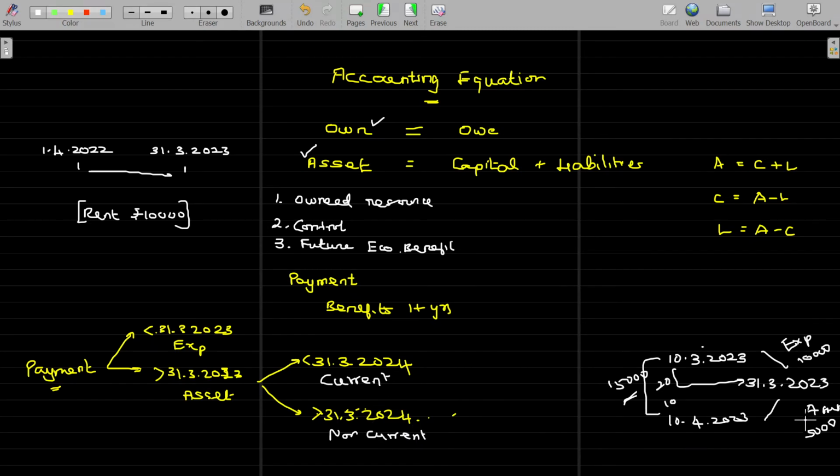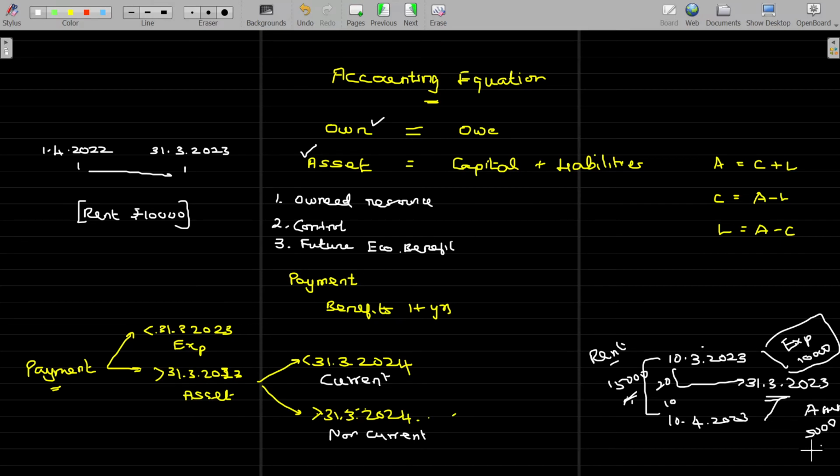For example, this rent payment, I already gave this example, rent payment 15,000. In this rent payment of 15,000 rupees, as on year end, accounting year end 31st March 2023, I enjoyed 10,000 rupees benefit, right? So if I want to vacate on 31st March, I will go and negotiate with the landlord. Sir, I have given this money up to the 10th April, but I have to leave ahead, so I'm leaving 10 days ahead. Kindly give some discount. You can ask that. So this amount you can get refunded. Rarely possible, but maybe assume it to be refunded.